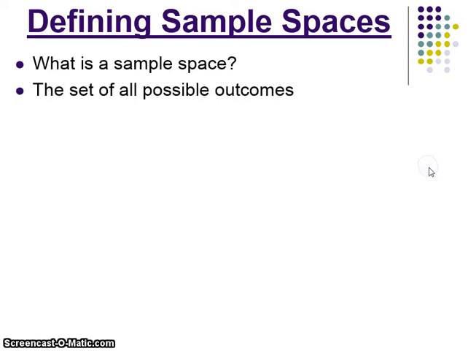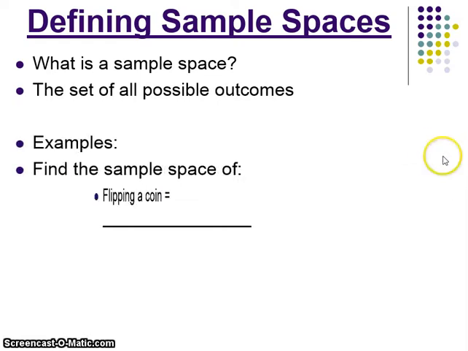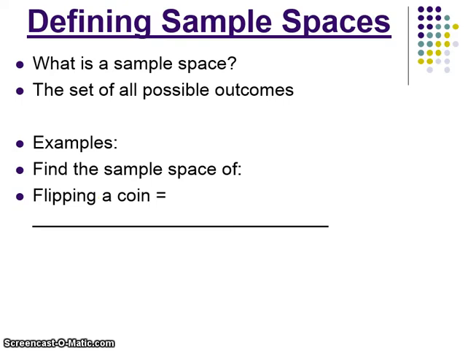Now, we're going to talk about defining a sample space. A sample space is the set of all possible outcomes. So I want you to think about finding the sample space of flipping a coin. We discussed this a couple minutes ago. When we flip a coin, we could either get heads or we can get tails.